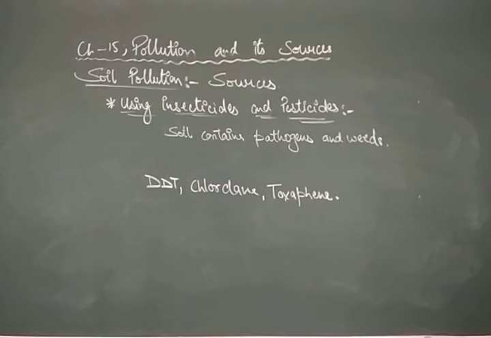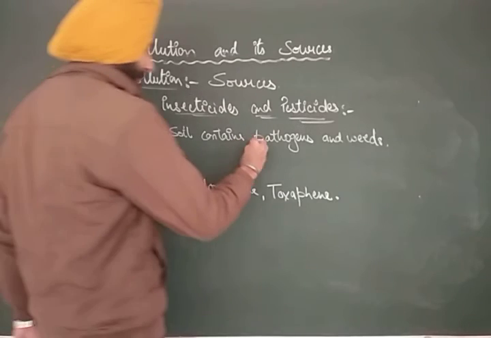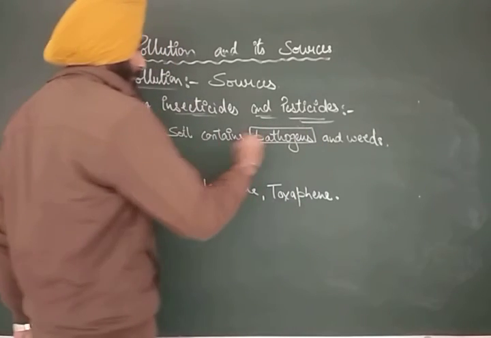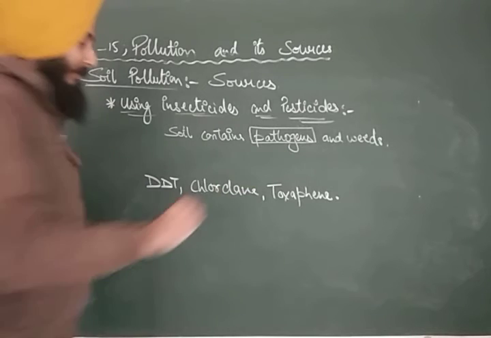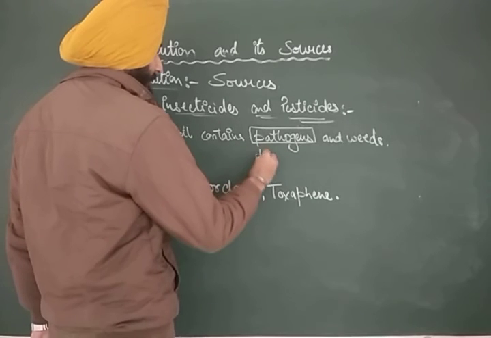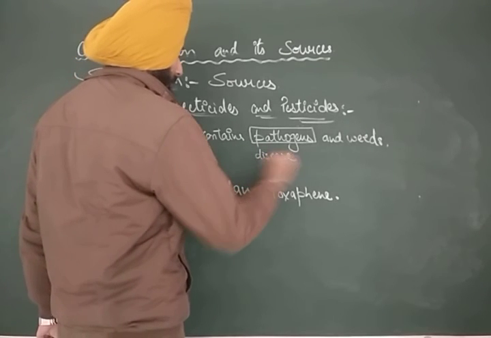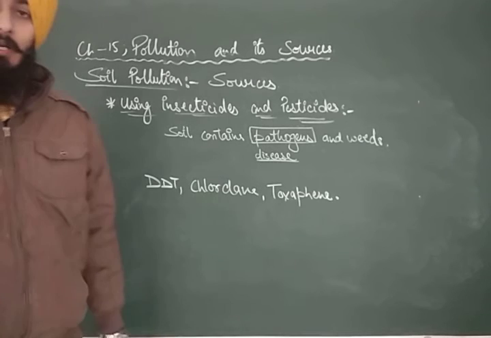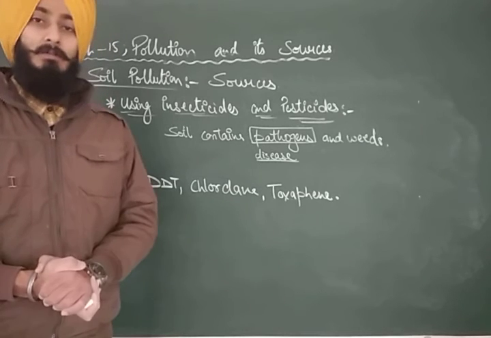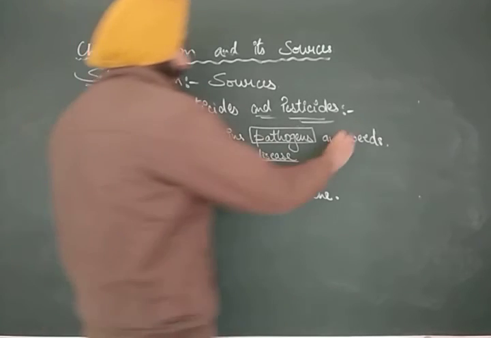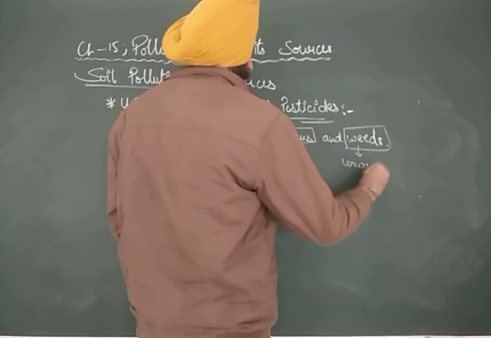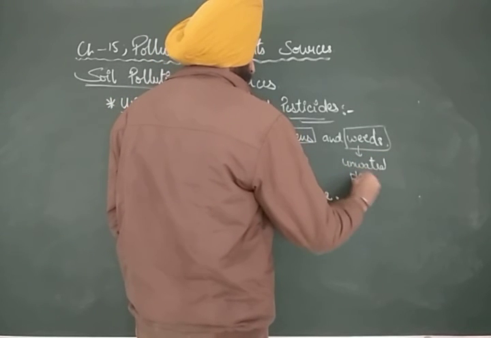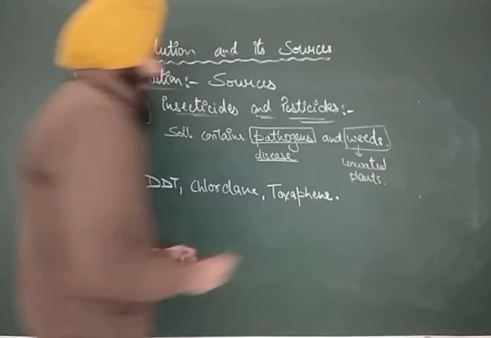So now when we talk about using insecticides and pesticides, we know that soil contains some types of microorganisms in it, for example, pathogens. These pathogens are the microorganisms that create disease in the crops. That could be a source of disease in the crop. And when we talk about weeds, weeds are the unwanted plants that grow within the crop.